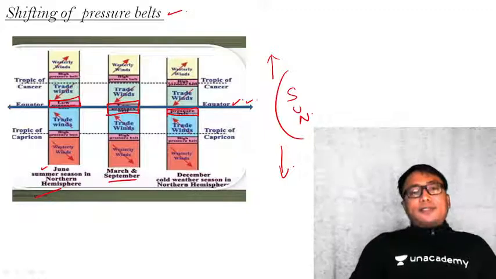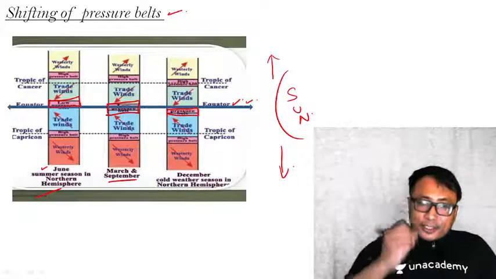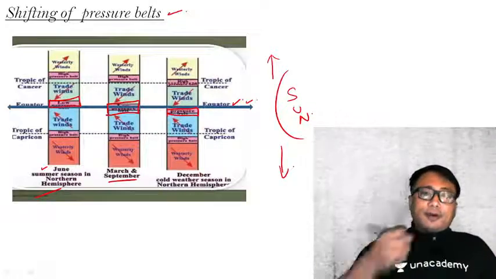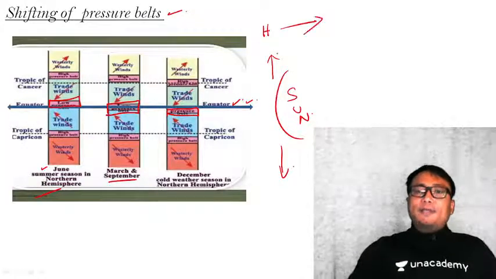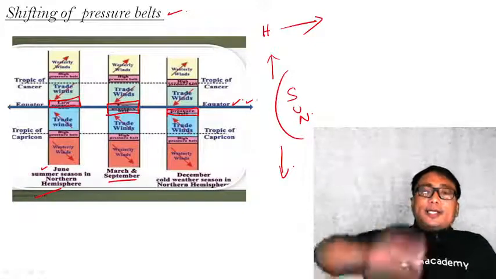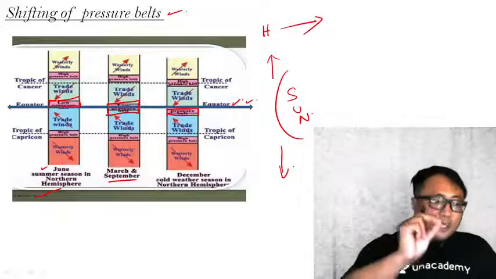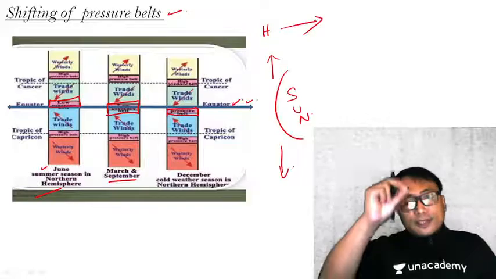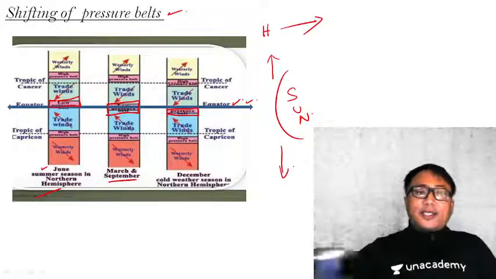Now the significance of shifting of this pressure belt is, when a pressure belt changes, the direction of the wind also can change. Why? Because we know wind blows from high pressure to low pressure area. So whenever a shifting of pressure belt is taking place, the wind direction changes. Therefore, when the wind direction changes, the climate and weather phenomena of that specific place also change. We will discuss in detail later.